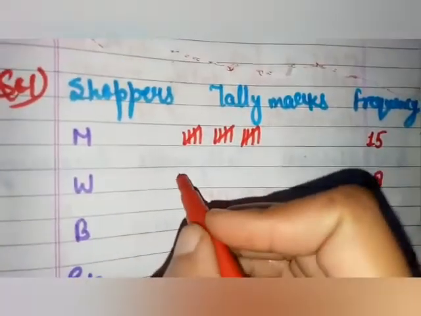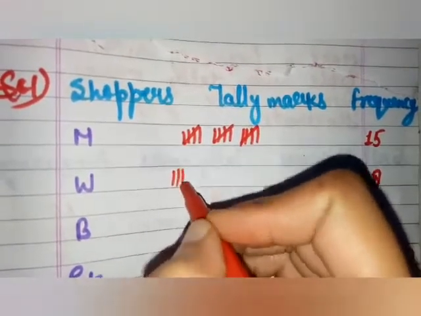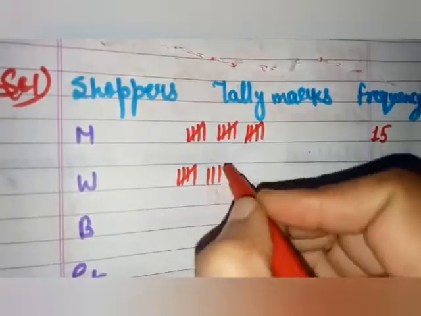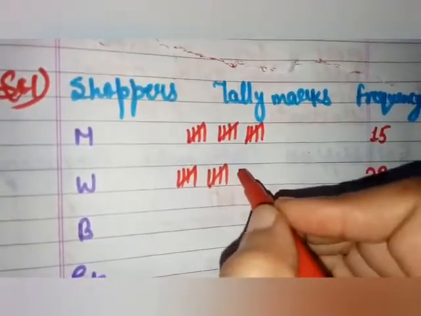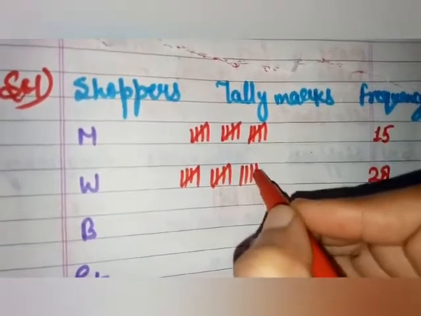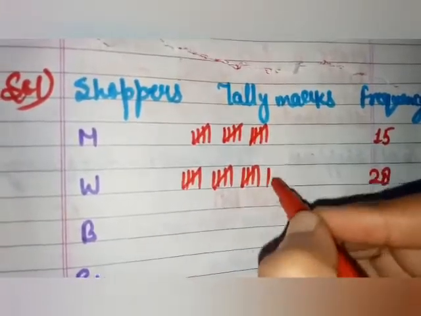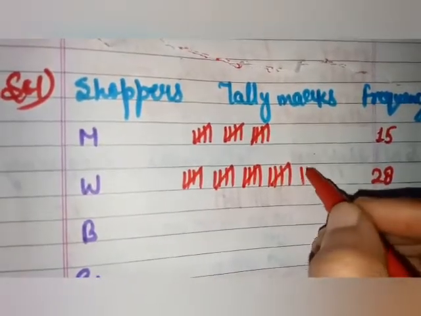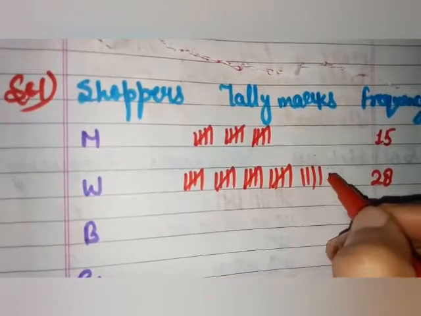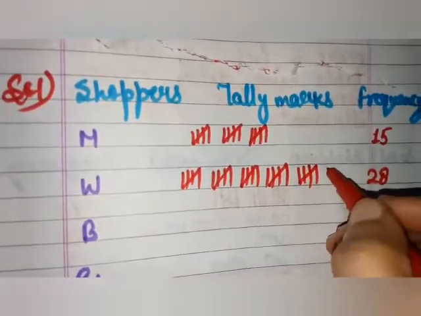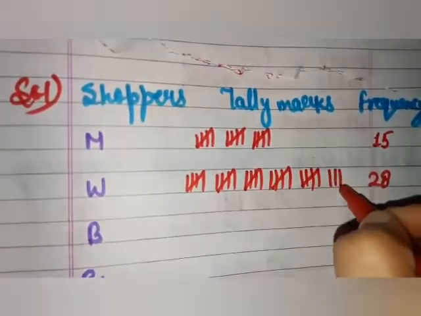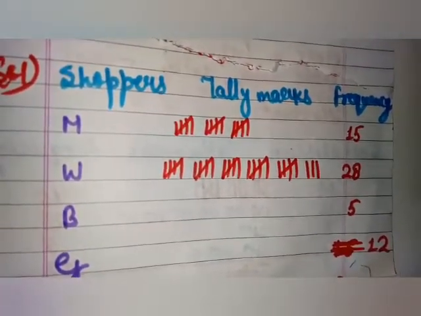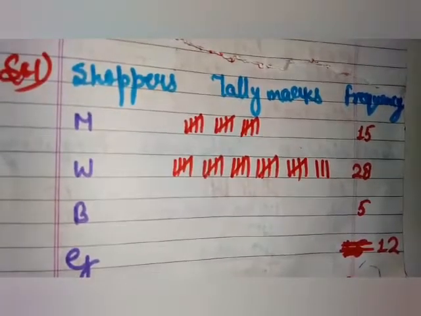So we will mark 28 here. 1 2 3 4 5 6 7 8 9 10 11 12 13 14 15 16 17 18 19 20, 21 22 23 24 25 26 27 and 28. And in the same way we will mark tally marks of 5 and 12 also.